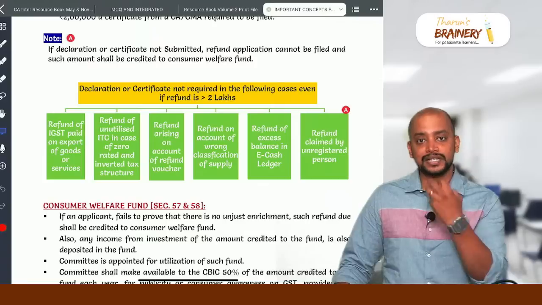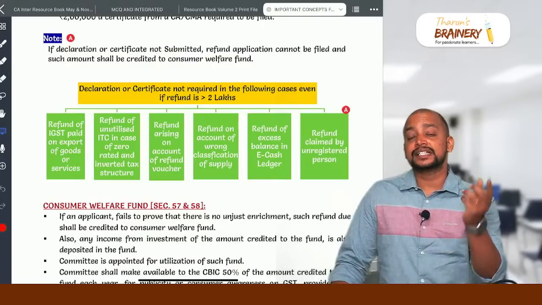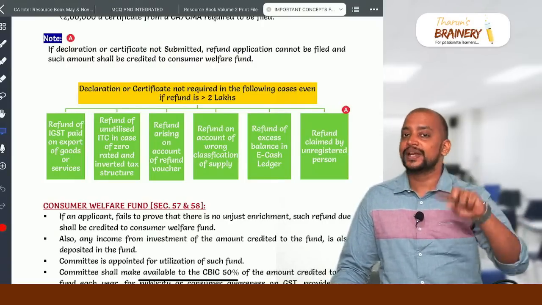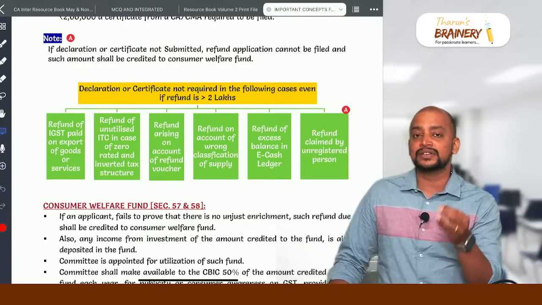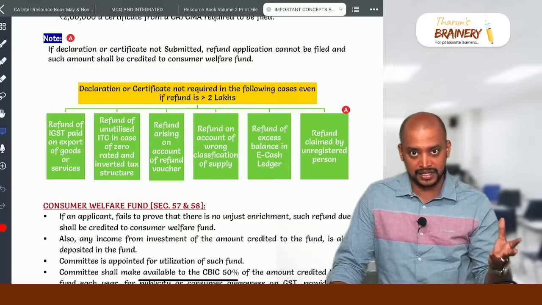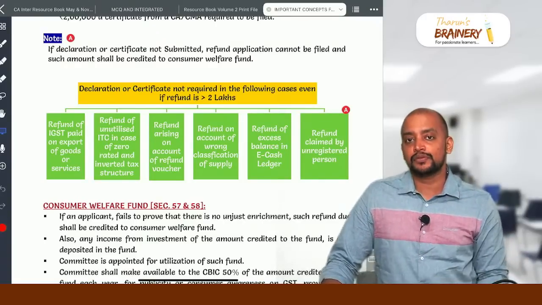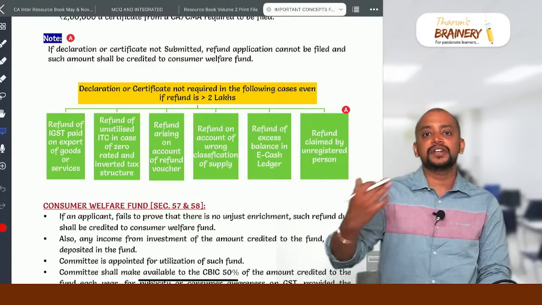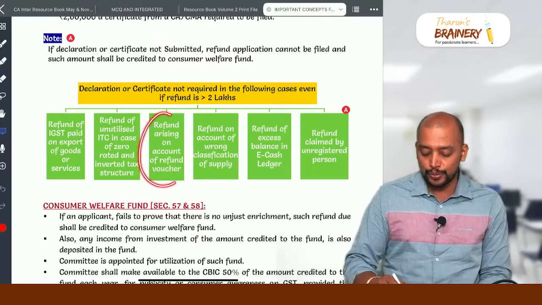Then refund arising on account of refund voucher. Whenever advance is collected, based on the advance we will be giving a receipt voucher, and if it is services, on advances we would already have paid GST. In case of goods, we will not pay GST on advances, but in case of services we will pay GST on advances. Now whenever the advance is refunded, we will be giving a refund voucher to the recipient. As and when we give the refund voucher to the recipient, we can get the refund. In that case also there is no need to prove unjust enrichment.